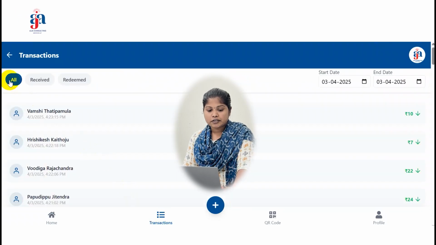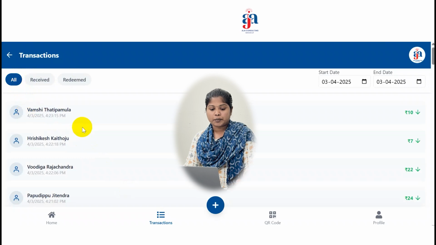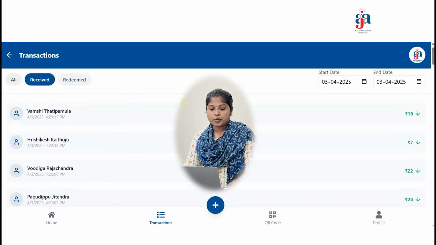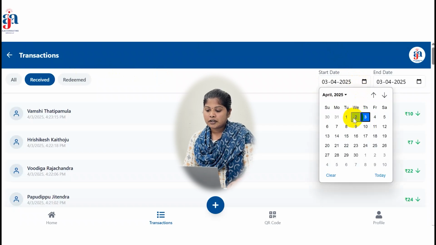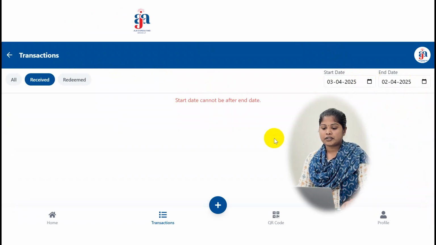When I click on all, received and redeemed, in the backend it will trigger and call the API. So here it displays all the transactions made by employees, and the amount received today and till now. Based on the date filter we can see all the transactions. If we give a start date later than the end date, at that time we get validations. This is managed in the backend.